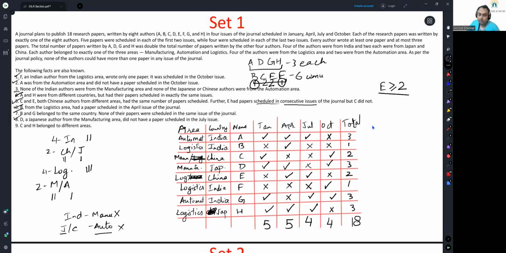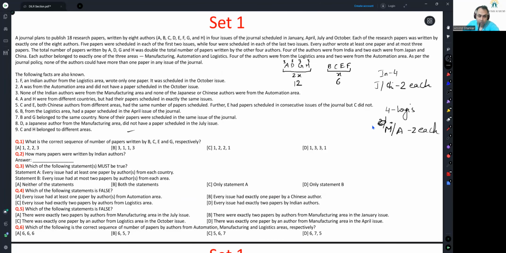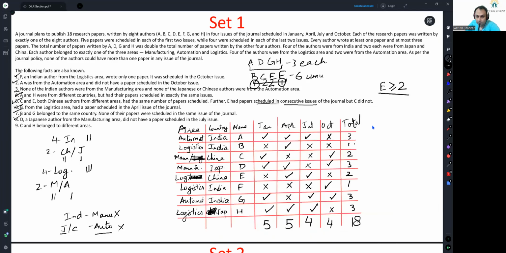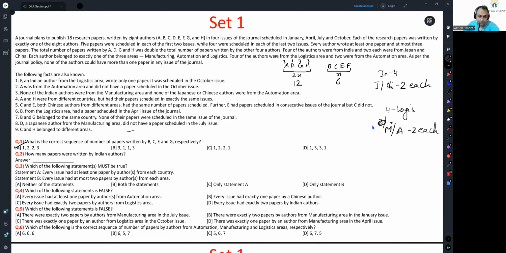We now have precise area and country and name, all of it aligned with which month they had their publications in. Let's go to individual questions. What is the correct sequence of number of papers written by B, C, E, G? B, C, E, G. So 1, 2, 2, 3, option A.